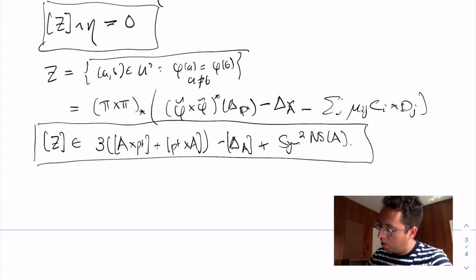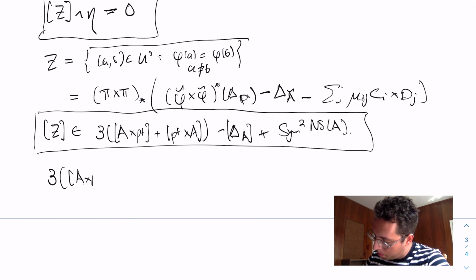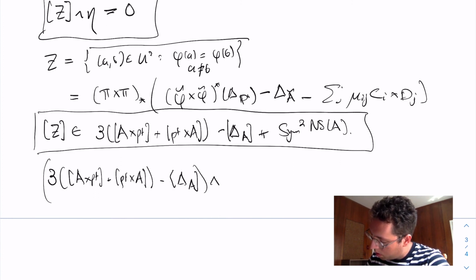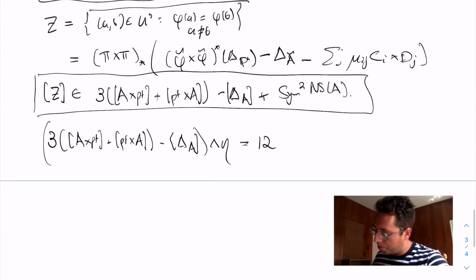So we know that Z lies in some affine space in the cohomology, and I know also that Z wedged with eta is equal to 0. These two ingredients together are going to tell us exactly what we want. So why is that? Well, if I compute 3 A cross point plus point cross A minus the diagonal on A, and I cup that with eta, I get 12. So this is where the 12 comes up in this theorem.